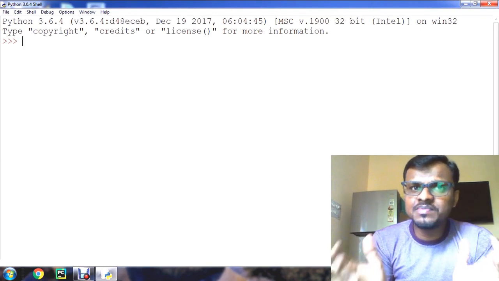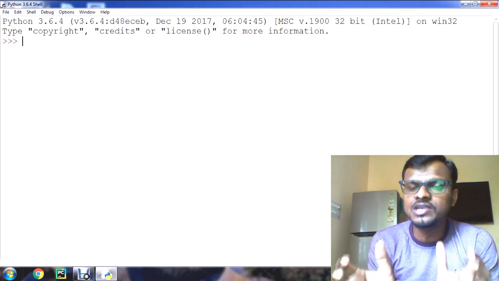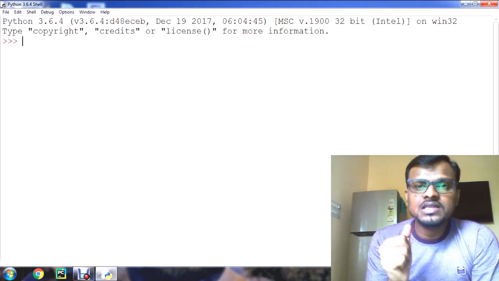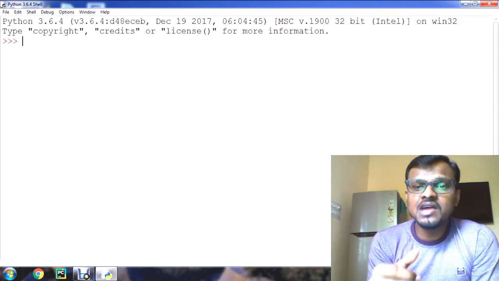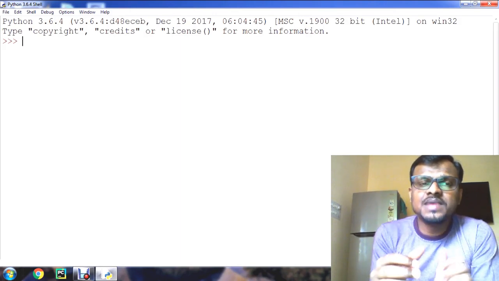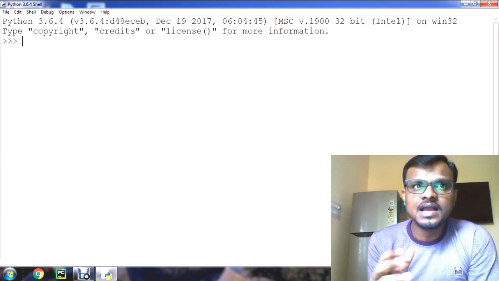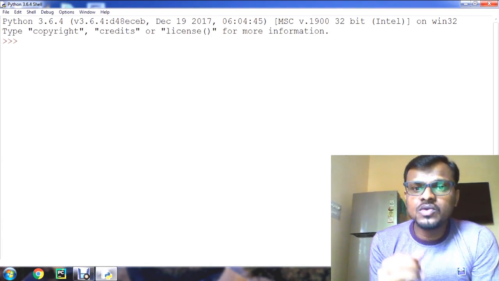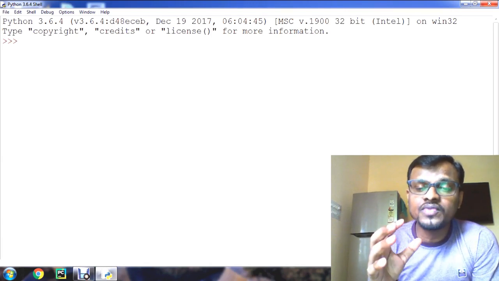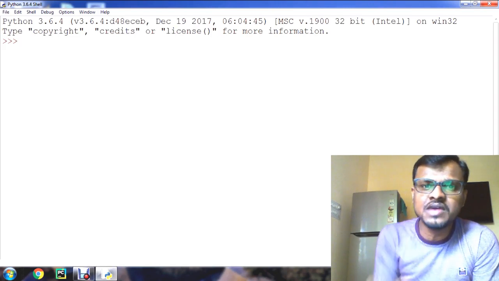Python provides these statements as a tool to give more flexibility to the programmer to control the flow of execution of a program. So let us see the break statement, how we can make use of it, along with some example programs. The break statement alters the normal flow of execution as it terminates the current loop and resumes execution of the statements following the loop. So whenever we need to stop the flow of execution in our program, we use the break statement. So let us have one example now.